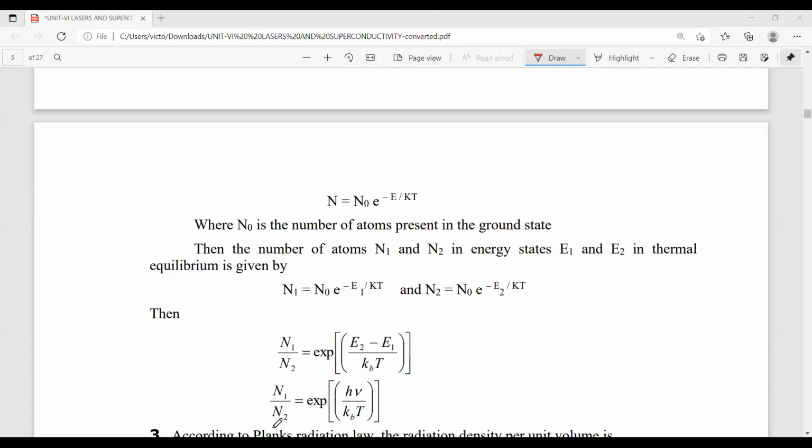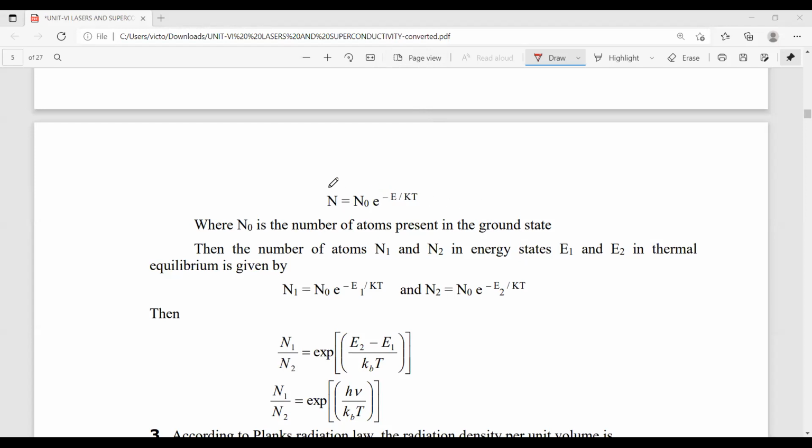For that purpose, we have to know some basic derivation, that is the ratio between N1 by N2. Actually, here the N expression is N naught e power minus E by KT. Actually, this is the expression for the number of atoms present in any energy level.